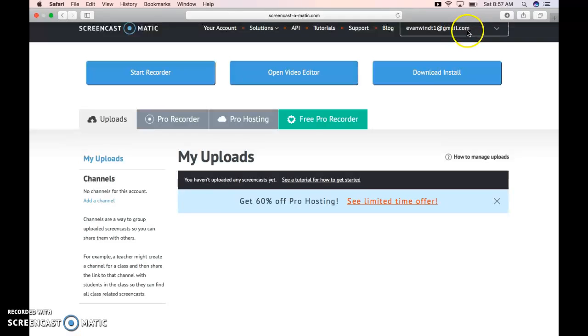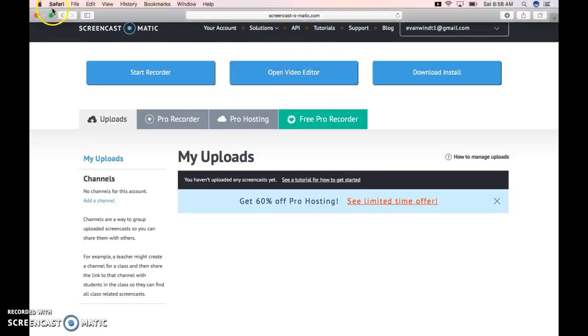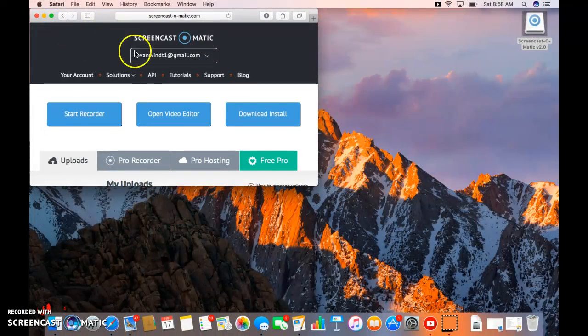Then you press that, then you put your email and your password, and then you put which person you're doing it for, and then it'll say start recorder, then it'll say cancel or allow, and then you'll press allow. Then once that happens, down here there'll be a little thing, and it'll say a recording button here. Then you'll press that, then your video will start recording.